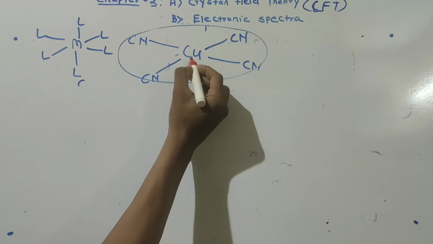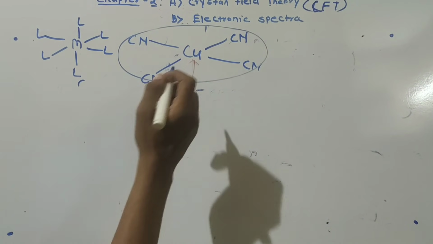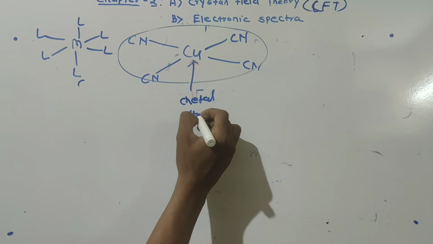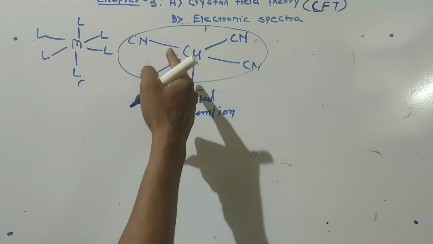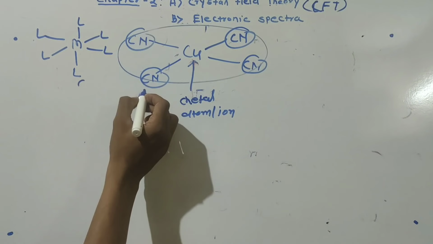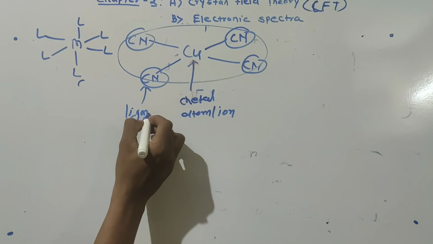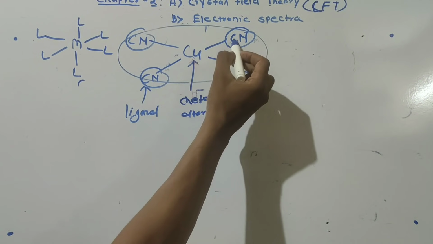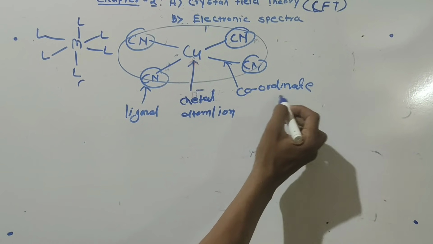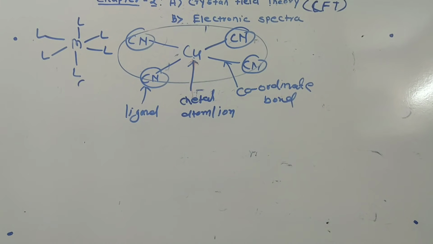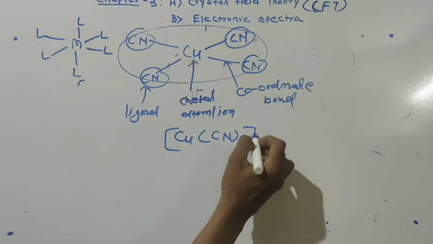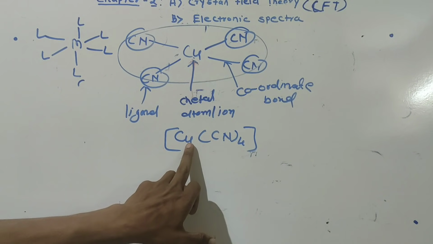Now, this is the centrally situated metal atom or ion. It is attached to a number of atoms or groups which are called ligands. The bond between this metal atom and ligand is called what? Coordinate bond. And simply we write copper CN 4. So here are 4 ligands attached to the metal atom.